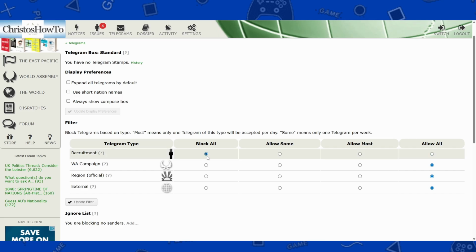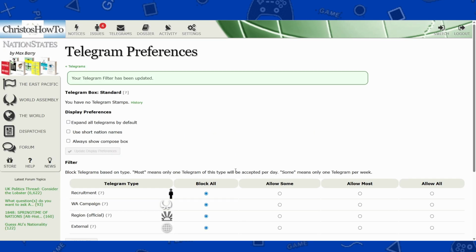I'm going to go ahead and just block everything, because when you first create your nation, you're going to be bombarded with telegrams from multiple regions. So I'm going to update this filter, and there we go.